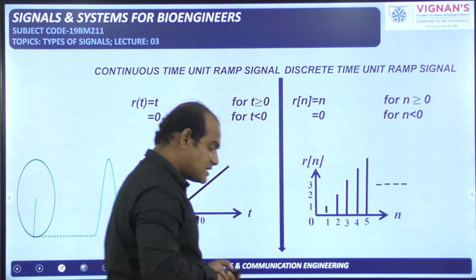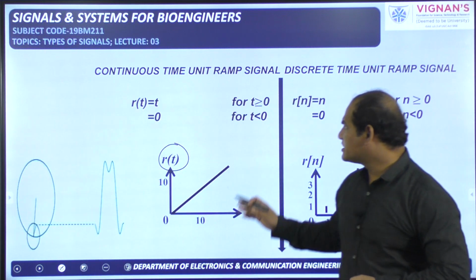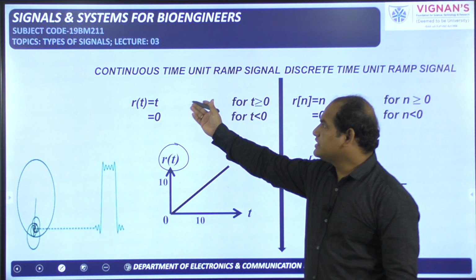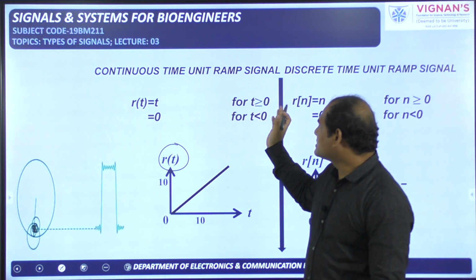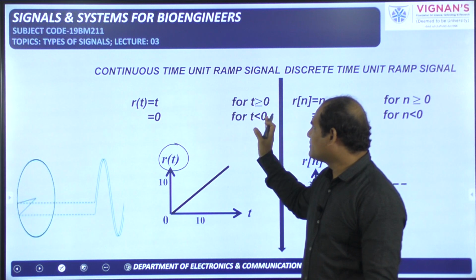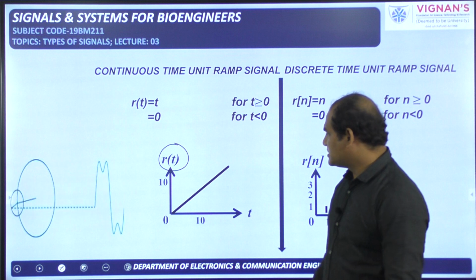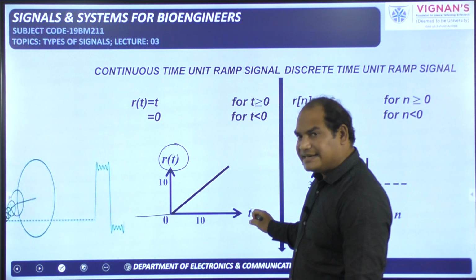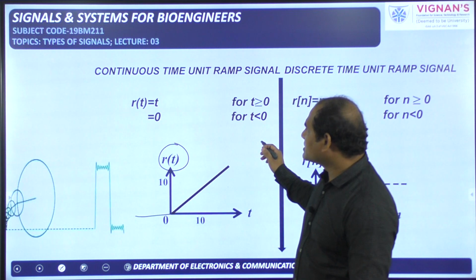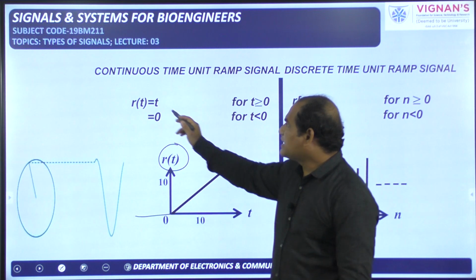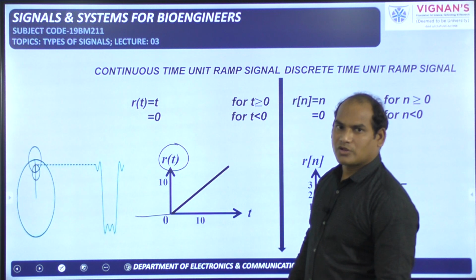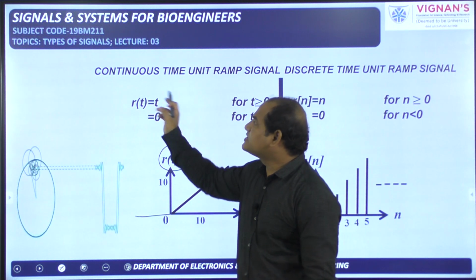Here I have also started the ramp signal in both the continuous domain and the discrete domain. In the continuous domain, you already know that r of t is equal to t for t greater than or equal to 0. For the left side, when t is less than 0, the amplitude is 0. As t increases on the right side, the amplitude increases. Whatever the value of t is, the same value is the amplitude, because r of t itself is t.